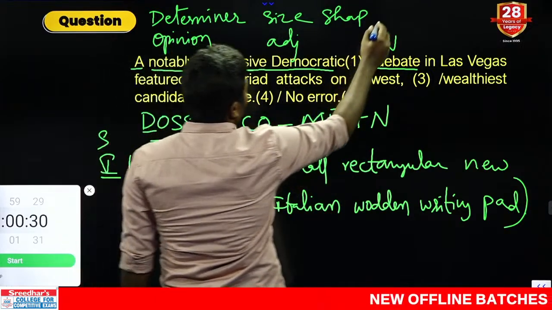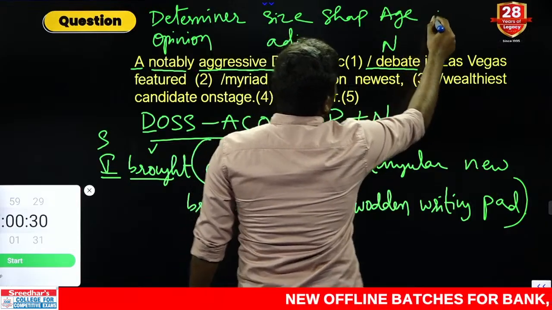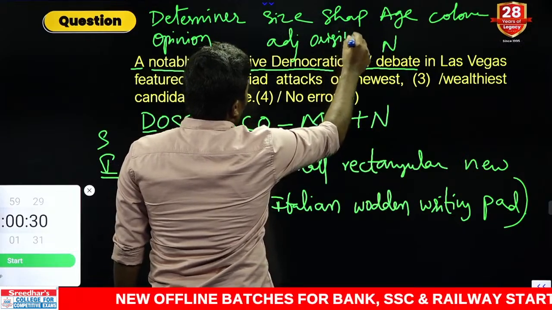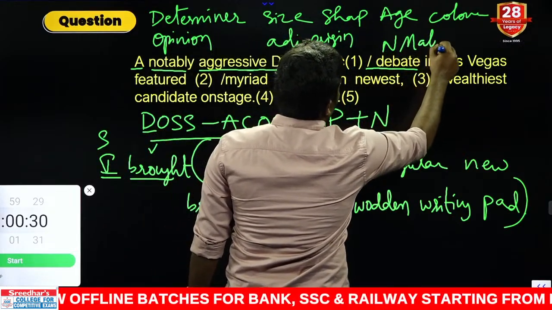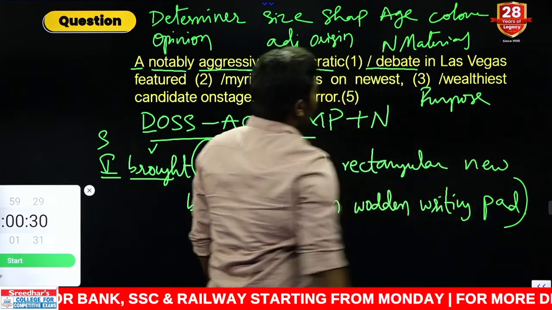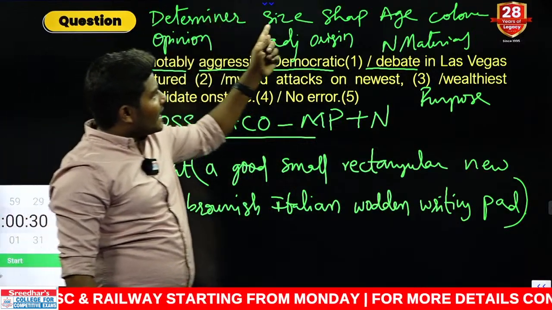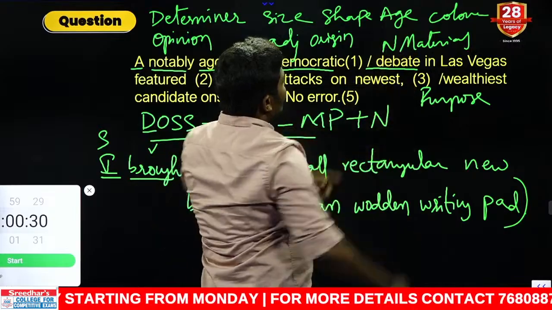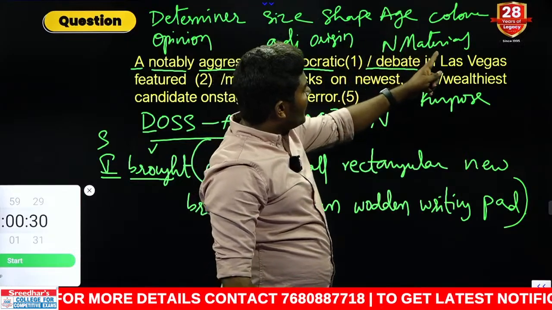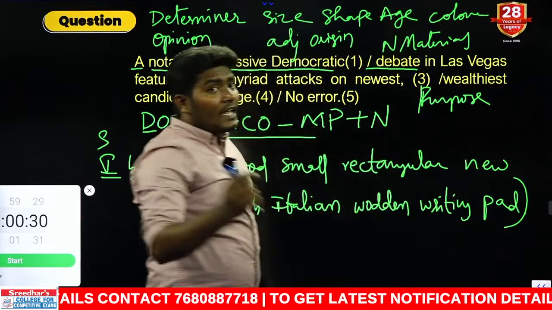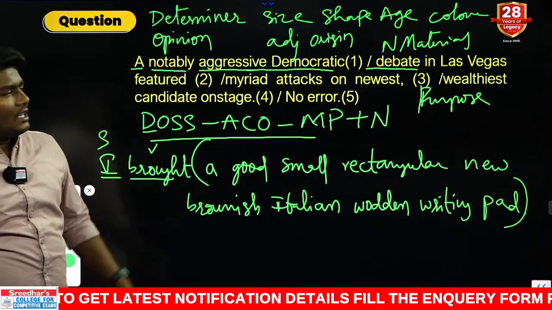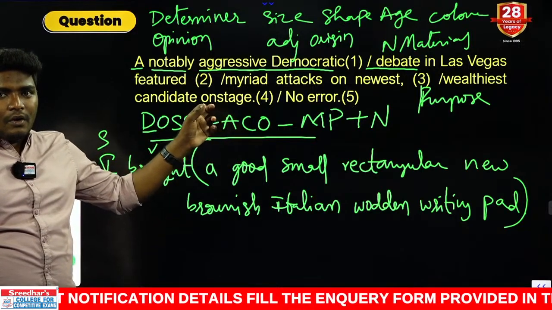Another one, A, refers to age. C refers to color. Next one, O, refers to origin. M refers to material. And the P refers to purpose. Okay. So determiner, opinion, size, shape, age, color, origin. After color we can go for origin. After that material. Next one is purpose. All these 9 combinations can be used to modify a single noun in a single sentence. This is altogether called the order of adjectives.